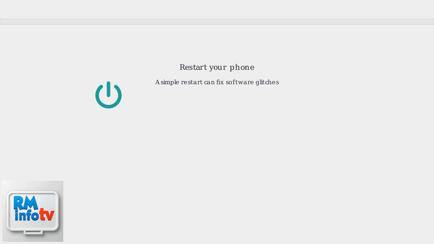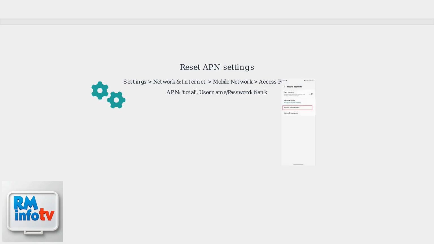If signal is weak, restart your phone. This clears temporary software glitches that might cause connectivity issues. If that doesn't work, manually reset your APN settings. Find these under Settings, Network and Internet, Mobile Network, Access Point Names. Ensure the APN is set to total and the username and password fields are blank.